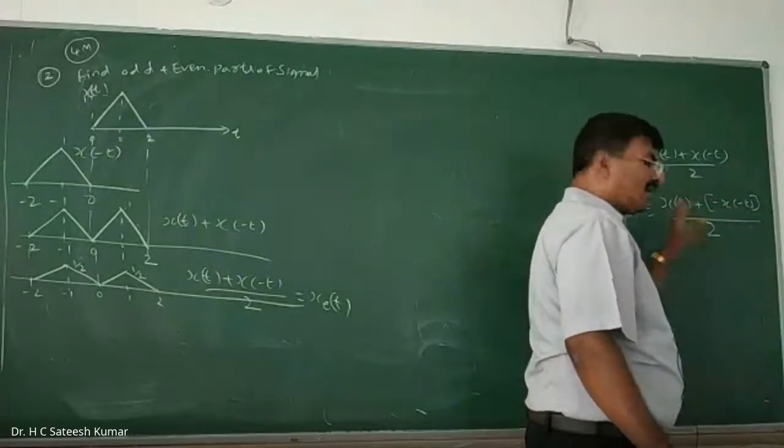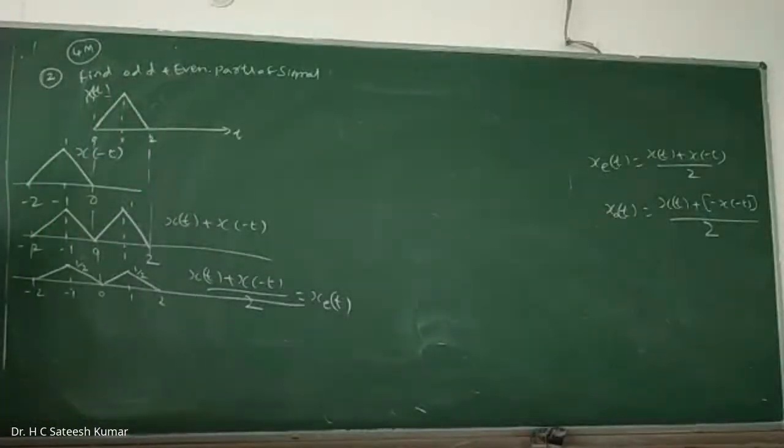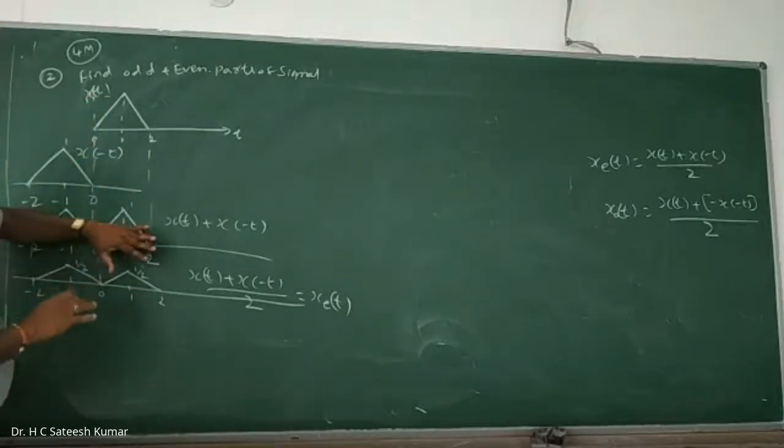Then add it, divided by 2. Okay, look here, how to do this one? I have x of minus t already time folded. Now, time fold means this is a time axis. Fold about this one. That is the time axis. Amplitude folding is nothing but vertical.